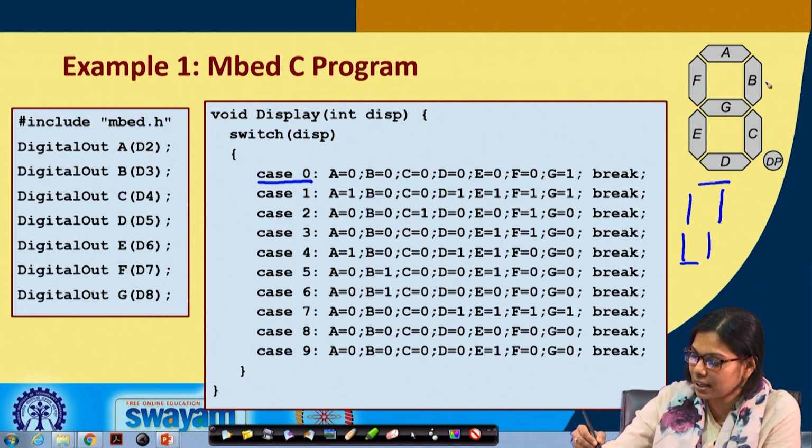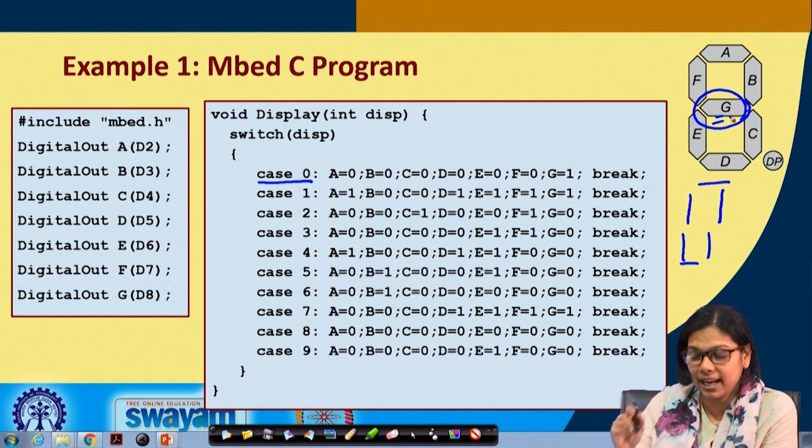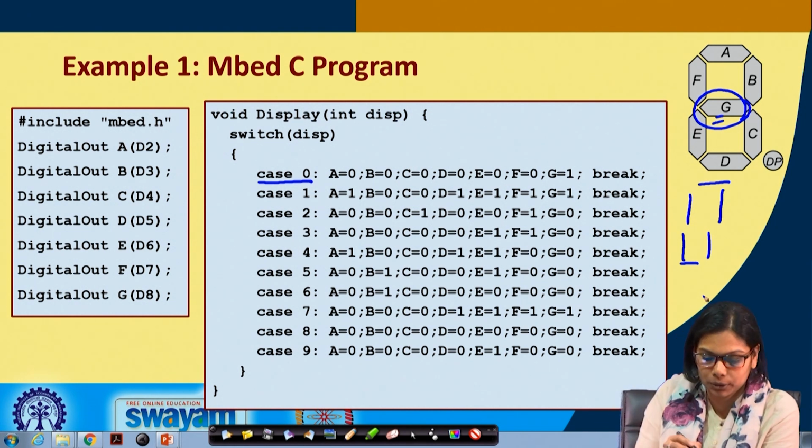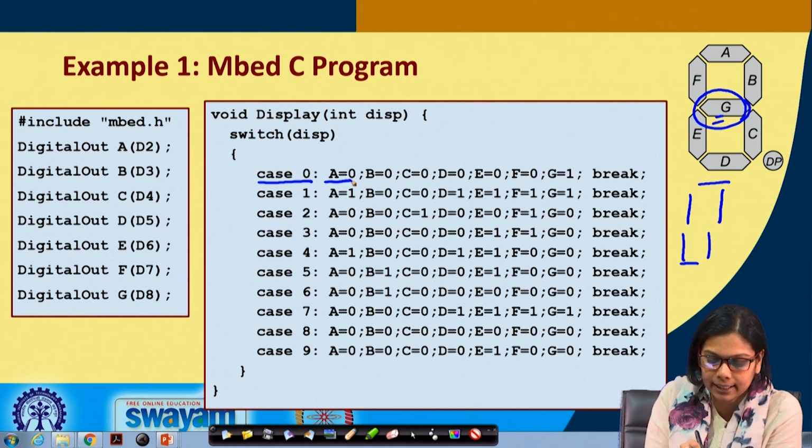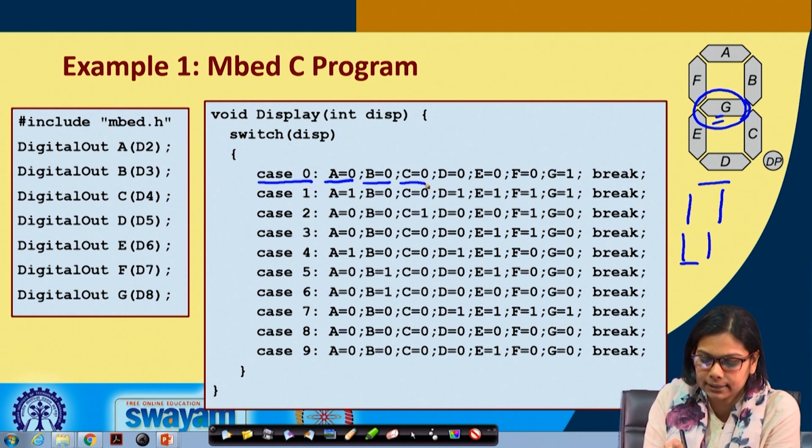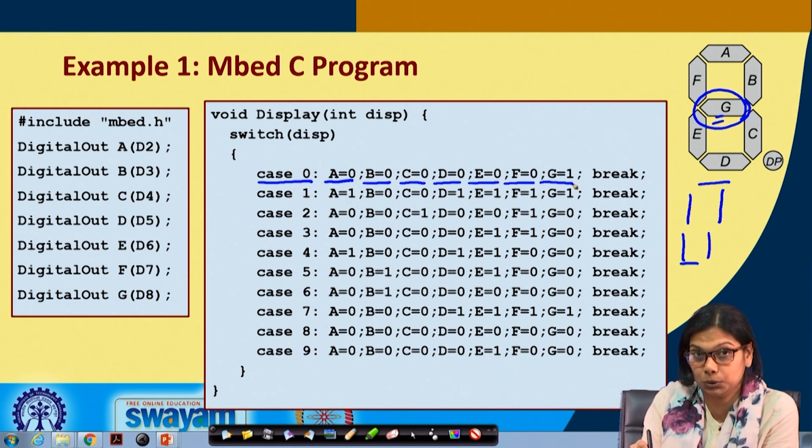Now, you see how many segments will glow? All the segments except G. So, only the G segment will have value 1, and for all the other segments you want to glow, you have to pass a value 0. That is what I have done. A is 0, B is 0, C 0, D 0, E 0, F 0, but G is 1.